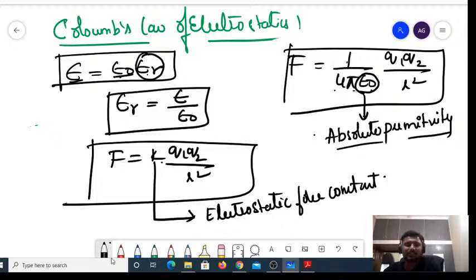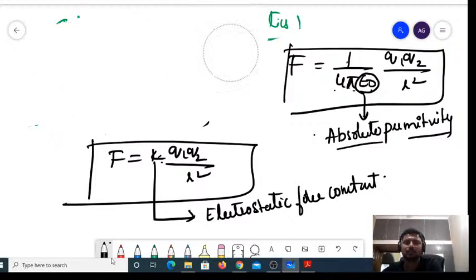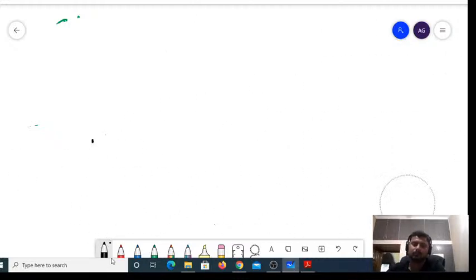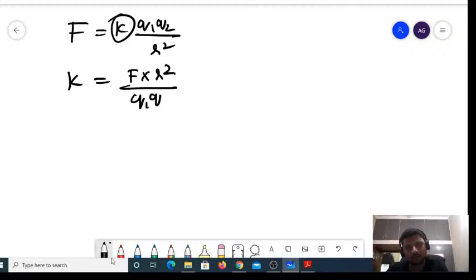So what is the unit of K, what is the unit of epsilon? Very easy to remember. Let us see how. We write F is equal to K into Q1 into Q2 divided by R square. To get the unit of K, I arrange for K as F into R square divided by Q1 into Q2.